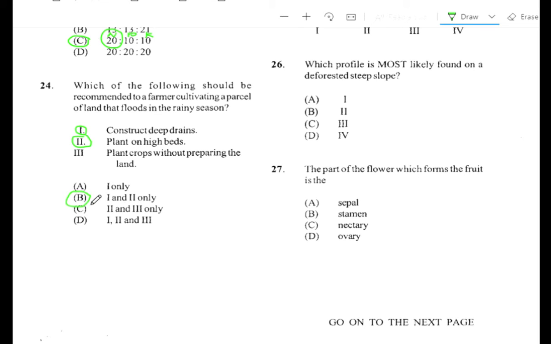Of course, while you are planting, you always want to try to put in some form of preparation on the land. So making your beds and making your drains, those are land preparation techniques that are very important.